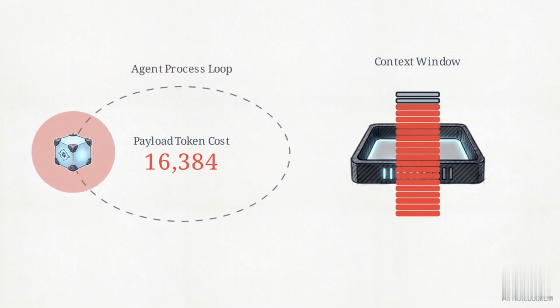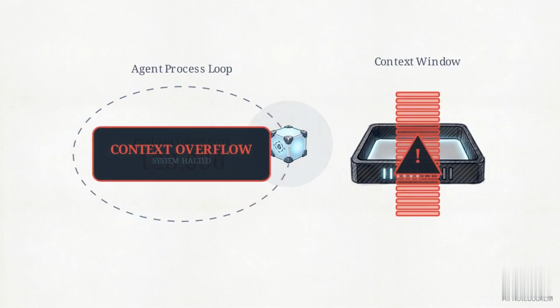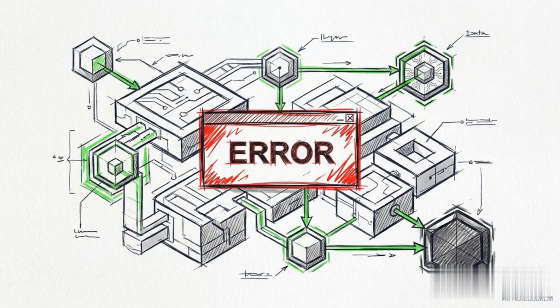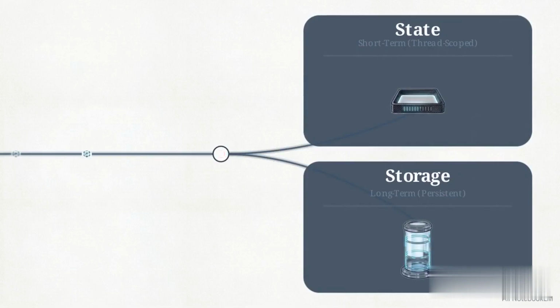Eventually, a long transcript hits that ceiling. The system throws a context overflow error, and the processing loop halts completely. Left unresolved, this mathematical wall guarantees that any autonomous multi-step agent will inevitably crash before finishing a complex task. To keep these systems alive, engineers must build a bifurcated architecture that separates thread-scoped short-term state from persistent long-term storage.